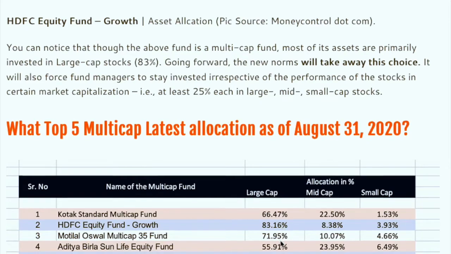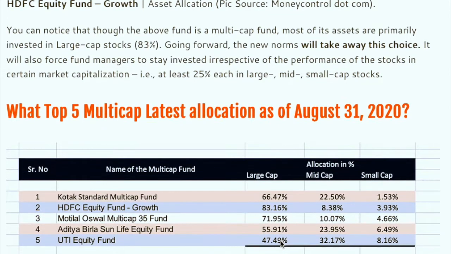So if you check out the average, on an average 75% to the large cap, 19% to the mid cap, and 4.9, which is again 5%, to the small cap. Now what will happen is, as per this circular, the mutual fund industry has to maintain a minimum 25% in all these categories.